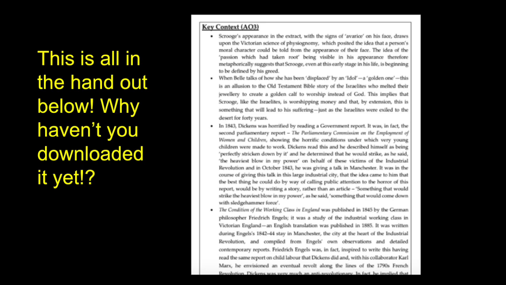Which is a story students might be aware of from Oliver Twist. Have they read that Dickens work? And Dickens wrote that he wanted to write something that would, I quote, come down with sledgehammer force and make society realise the horrors of inequality. Right, so that was his agenda. He was writing A Christmas Carol to show society's all wrong, we're treating people terribly, the rich are only concerned with themselves and the poor are being abused and maltreated.